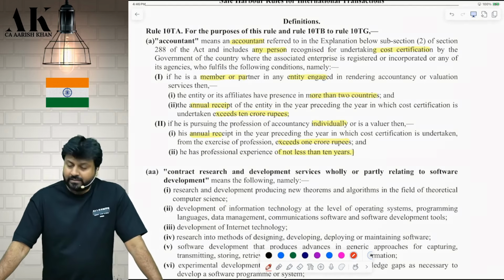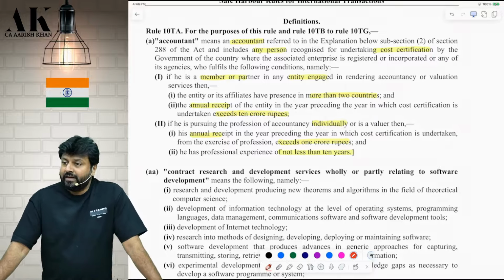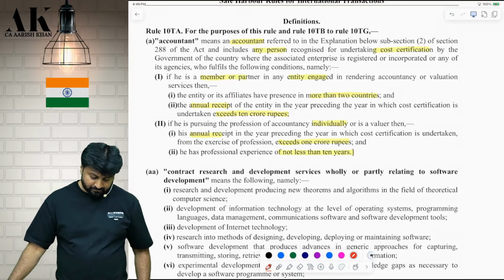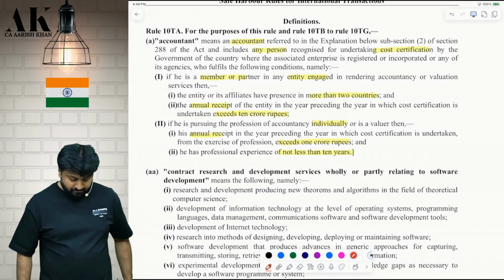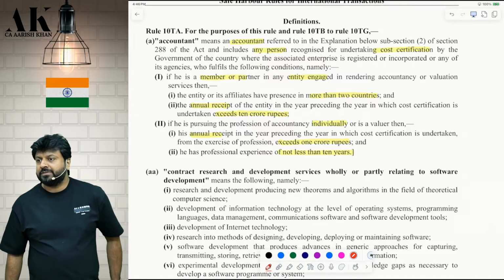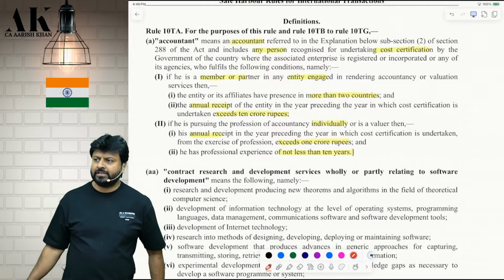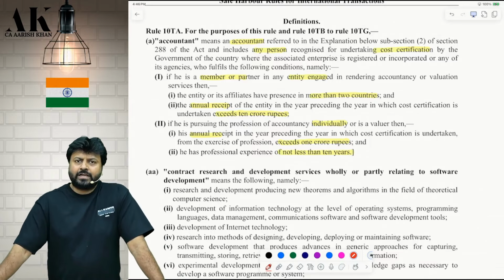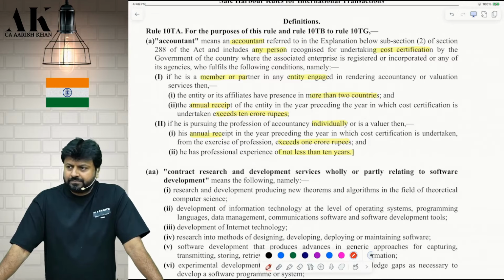If the person is practicing individually, then check, the limits are lesser. Then his annual receipt should exceed how much? And he should have an experience of at least how many years? 10 years. Okay. Only such accountant certification we will consider.